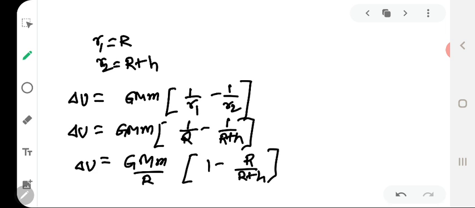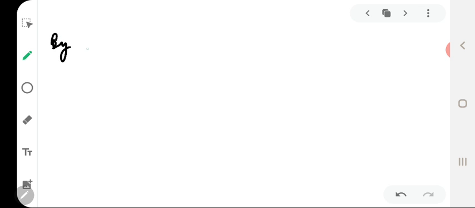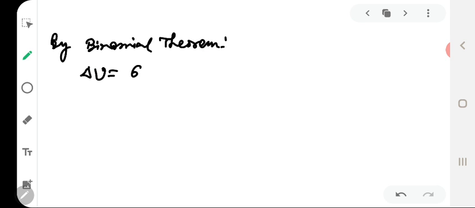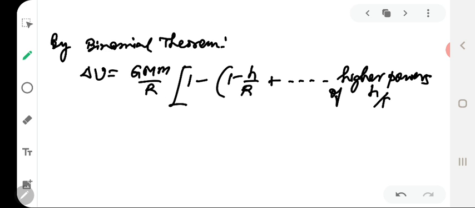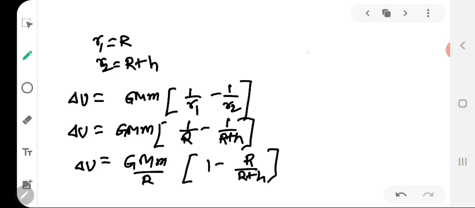So now, expanding by binomial theorem, we will get delta u equal to GMm by r, and carrying out the expansion for the term inside the bracket, we will get 1 minus... Now at this point I would like to tell you that we can do a little bit of modification in this equation.